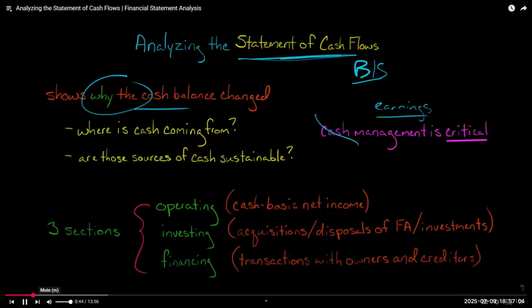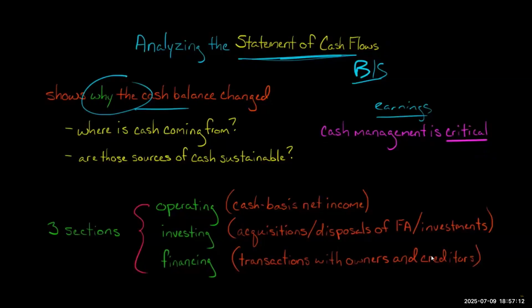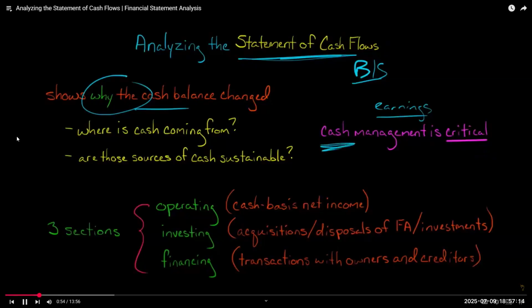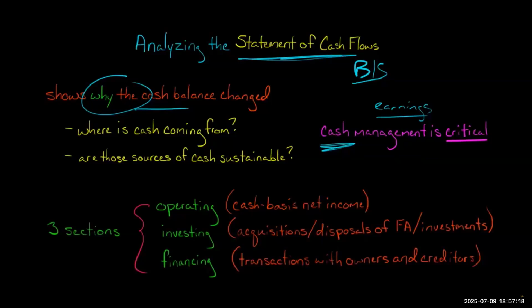If a company runs out of cash, they won't be able to pay their employees. They won't be able to pay their utility bill. They won't be able to pay for inventory if they're a retailer. So they need cash to survive. If they ever run out of cash, that is the end of operations for that company. So it is absolutely critical to understand what is going on with the company's cash.